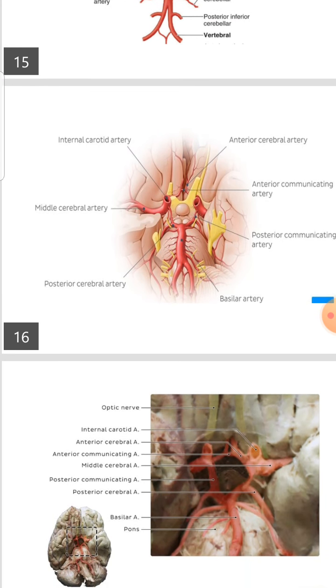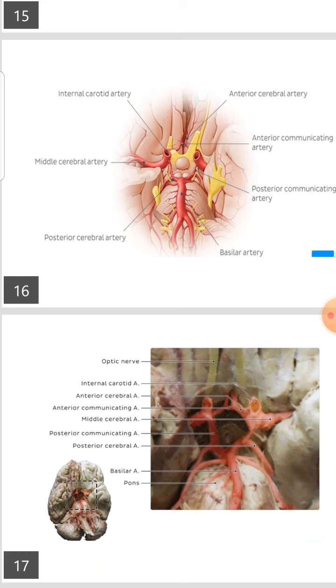Now, the importance of the circle of Willis is that it equalizes the blood flow between the left and right cerebral hemispheres, and it allows anastomotic circulation if parts are occluded. So this is a very good example of anastomosis.